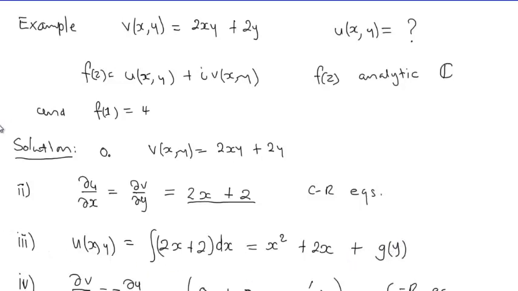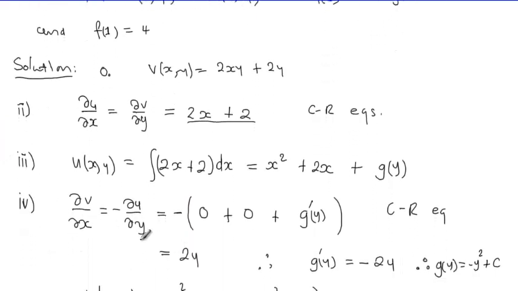Then, once you've done that, you proceed to the second Cauchy-Riemann equation, which gets us to the fact that the partial derivative of v with respect to x is 2x, but that is also equal to minus the partial derivative of u with respect to y, which gives us this kind of an expression, which takes us to saying that g y prime is equal to 2y, which then will give us a way of getting this unknown constant here.